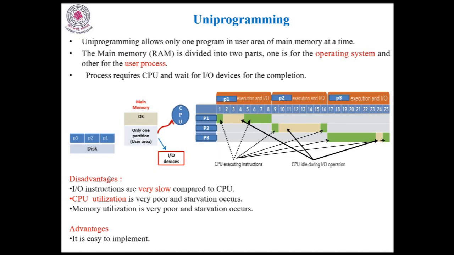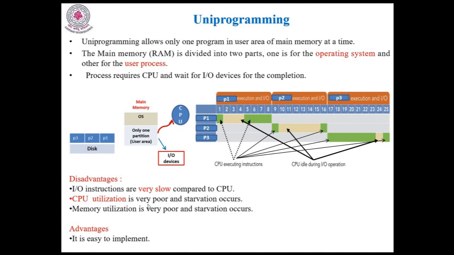Let us go through the disadvantages of uniprogramming. You see, I/O instructions are very slow compared to the CPU. So generally we all know that I/O instructions are very slow compared to the CPU. So balancing is very important in uniprogramming, but balancing is not always possible because I/O devices are very slow. That is one of the drawbacks of uniprogramming. Another drawback is that for every process a swapping operation is required. So if I want to run a total of n programs, how many swapping operations are required? N swapping operations are required.